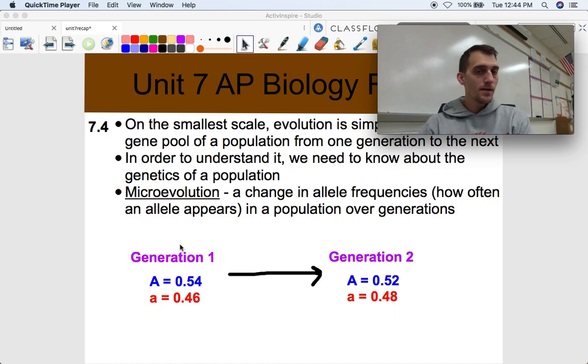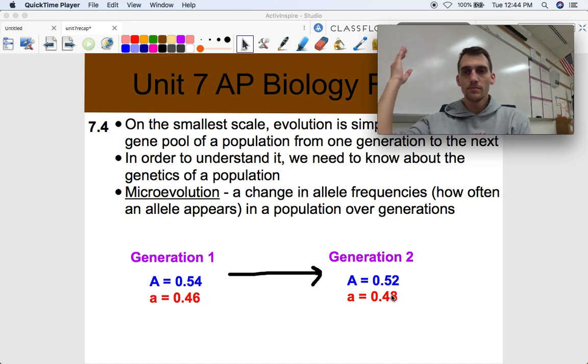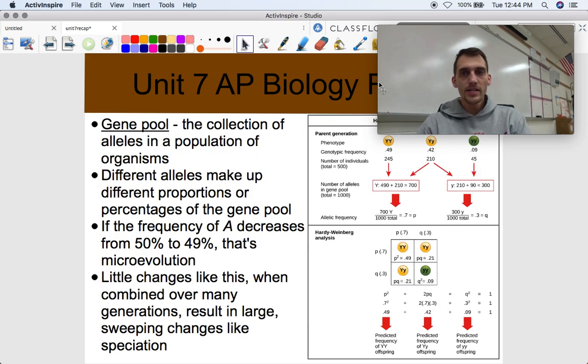If in one generation, in one population, of flowers or something, the dominant allele comprises 54% of all the alleles for that gene in the gene pool, and the recessive allele comprises 46%, or 0.46 proportion. But then in the next generation, it changes so that 52% is dominant and 48% is recessive. From one generation to the next, that's evolution. That's it. Just a genetic change over generations.